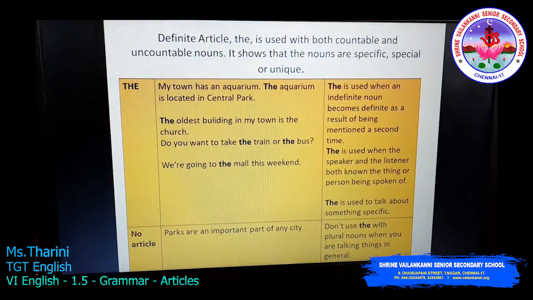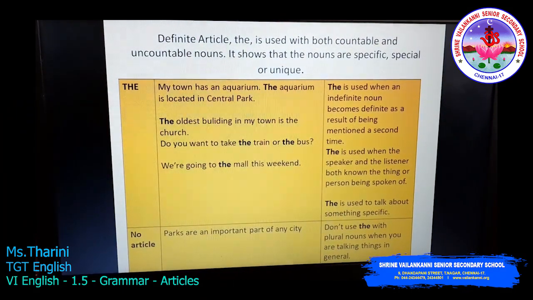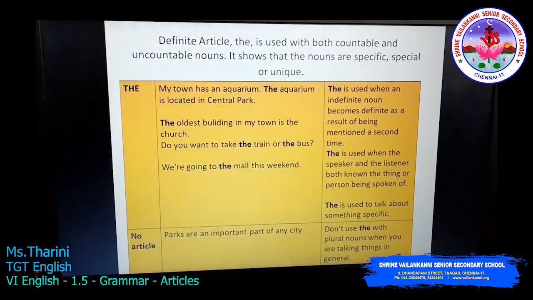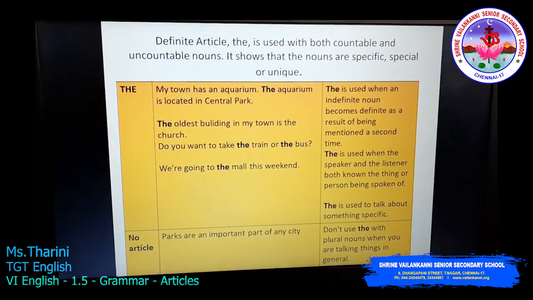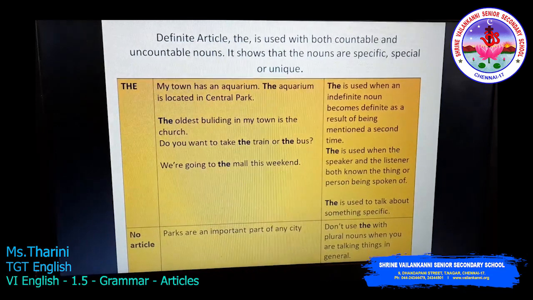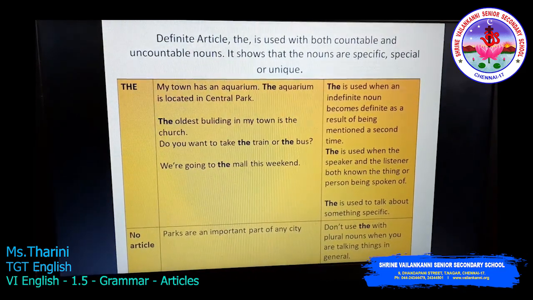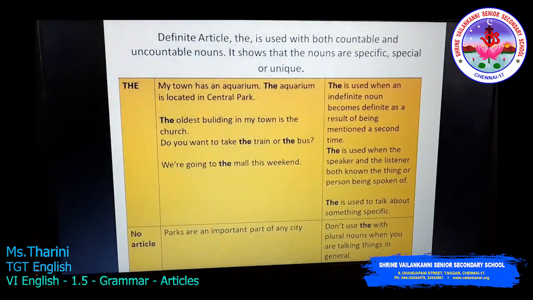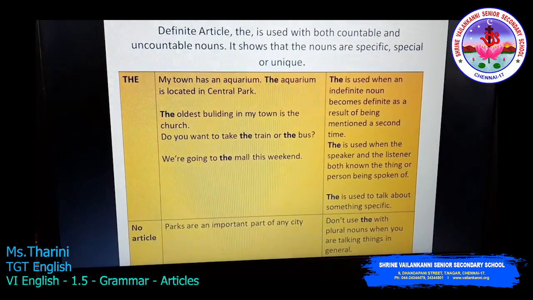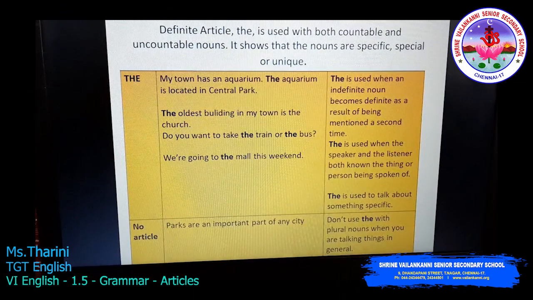But in the indefinite article, what did we see? The nouns which are not specific, which are not specifically identified. Yes, here the nouns are specific, special or unique. The is used when an indefinite noun becomes definite as a result of being mentioned a second time.